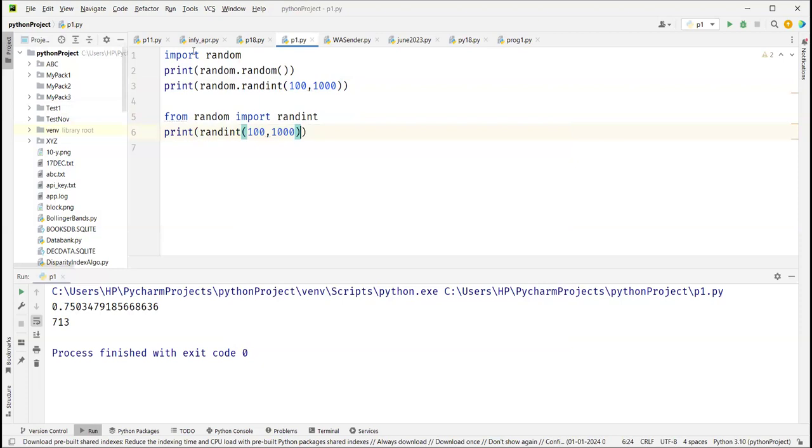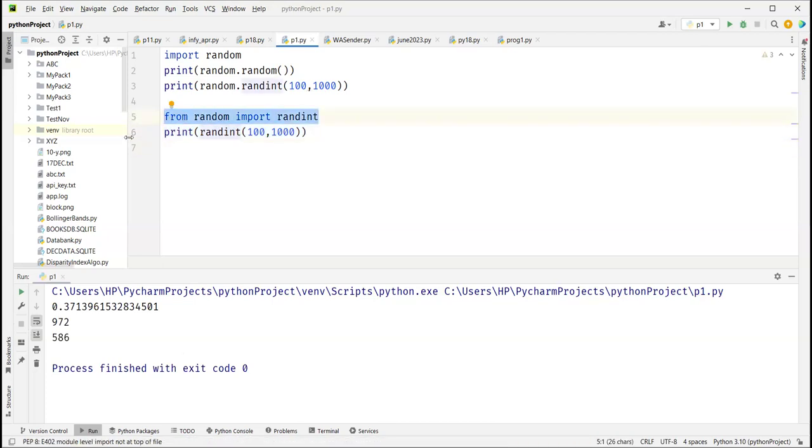So there are two ways to do it. One, you say import random, then you can use all the functions under random using module name dot function name. But if you pick only the function, then you can simply call this function without using any module name.